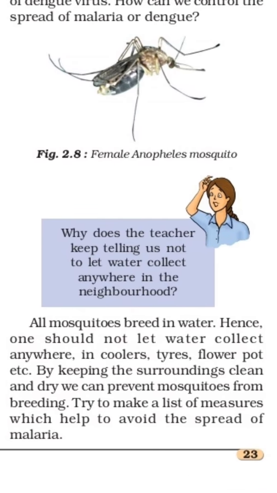Now here is one question. Why does the teacher keep telling us not to let water collect anywhere in the neighborhood? Because we are aware that all mosquitoes breed in water. Hence one should not let water collect anywhere, in coolers, tires, flower pots, etc. By keeping the surroundings clean and dry, we can prevent the mosquitoes from breeding, and try to make a list of measures which help to avoid the spread of malaria.